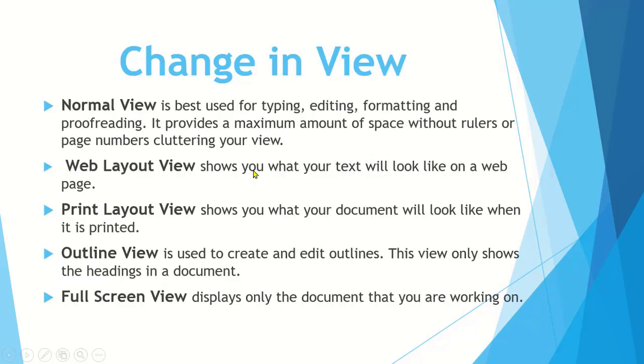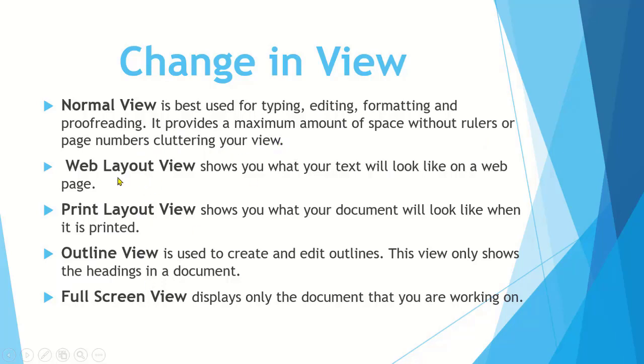And now we discuss how we can change a view into another. The 5 buttons are available at the lower left corner of the main screen of Microsoft Word. First one button is for normal view. This normal view is best used for typing, editing, formatting, and proofreading. It provides a maximum amount of space without rulers or page numbers cluttering your view.